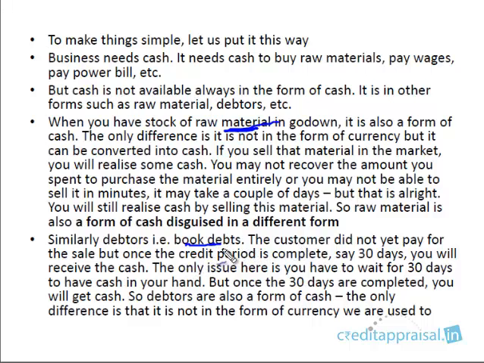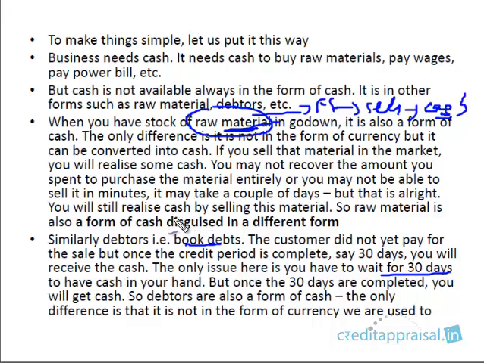Again, this is cash. It is just that you have to wait for 30 days before this gets converted into cash. But it will be realized. You see, it will be realized at one stage or the other. Same is the case with raw material. Raw material goes in the production process, gets converted into finished goods, and you're going to sell the product and you're going to get back cash. Similarly, book debts are going to be converted into cash.